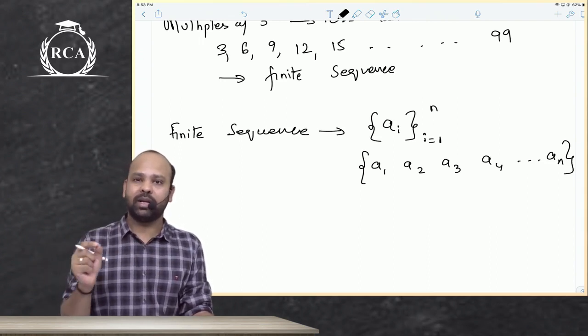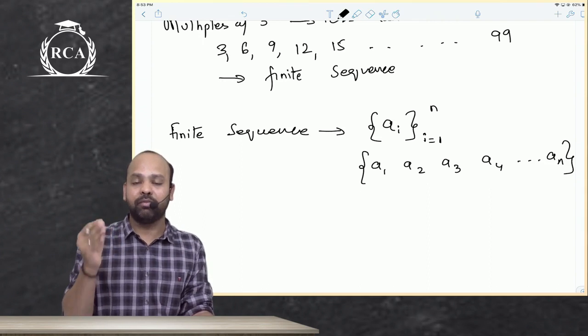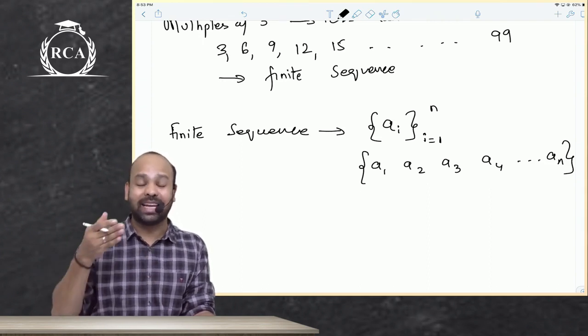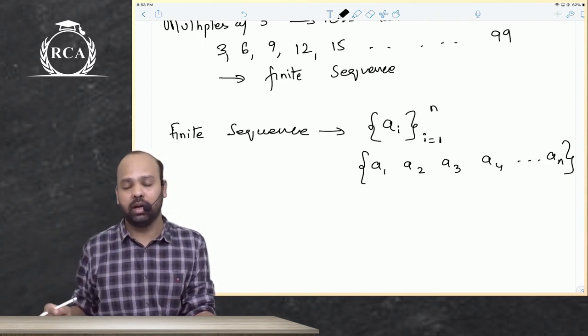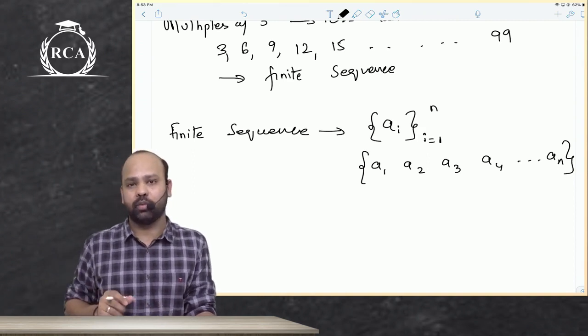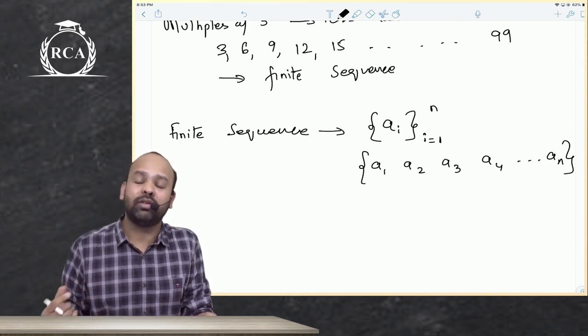ai, matlab kya beta? They're just denoting it as i. i can be 1, i can be 2, i can be 3, i can be 4, so on till i can be n. This is how you denote a finite sequence.